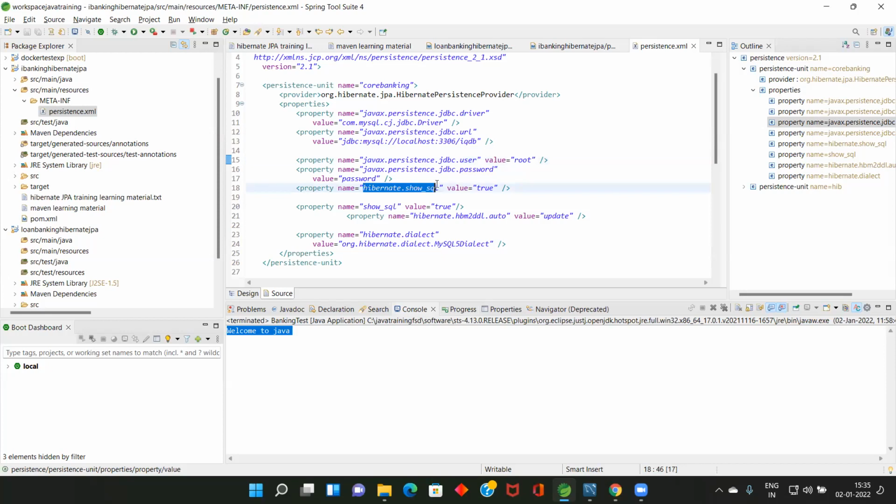So we are going to ask Hibernate to create all the queries. We are giving hibernate.show_sql equal to true. With show SQL, you are asking Hibernate to display all the queries that it creates. Sorry, here this is not show SQL; the Hibernate property name here is wrong. Just a minute.